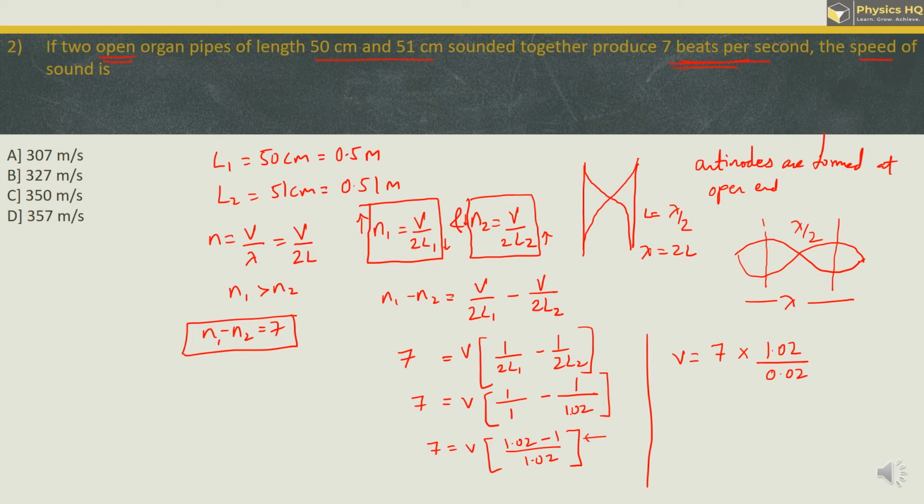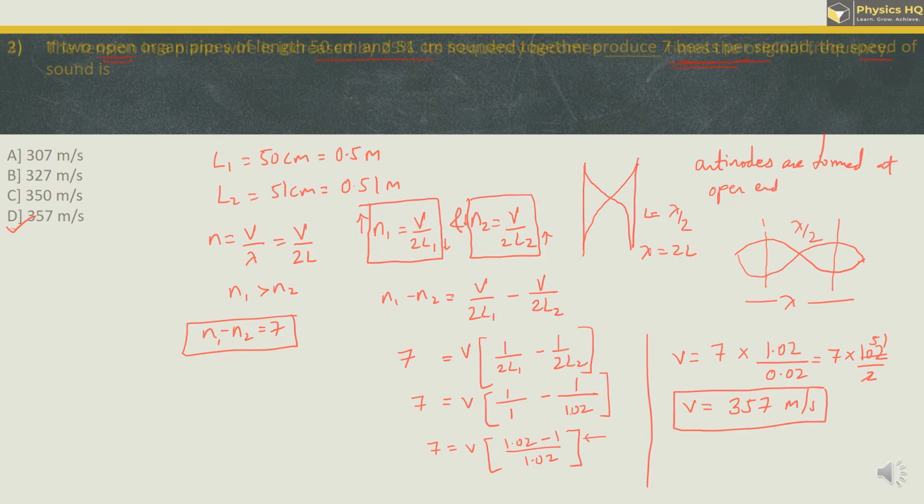Now we can adjust the decimal places in both numerator and denominator by 2 points. Okay, and we will get 7 into 102 divided by 2. So you can cancel this out. This will become 51, and therefore velocity will be 51 into 7 is 357 meter per second. So the correct option is option D.